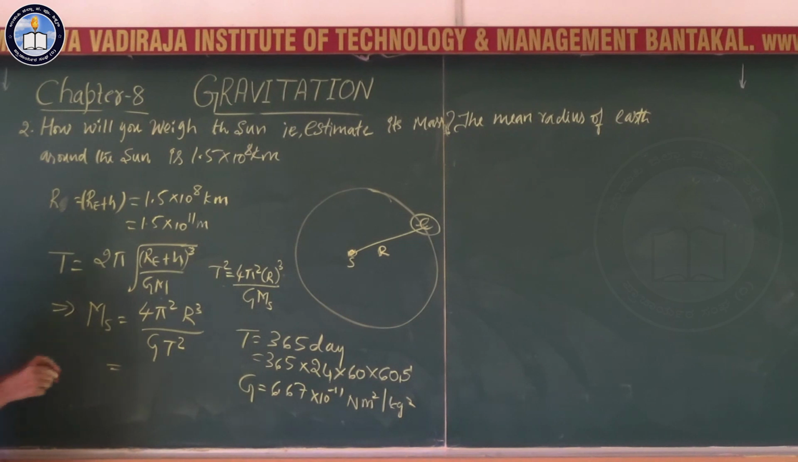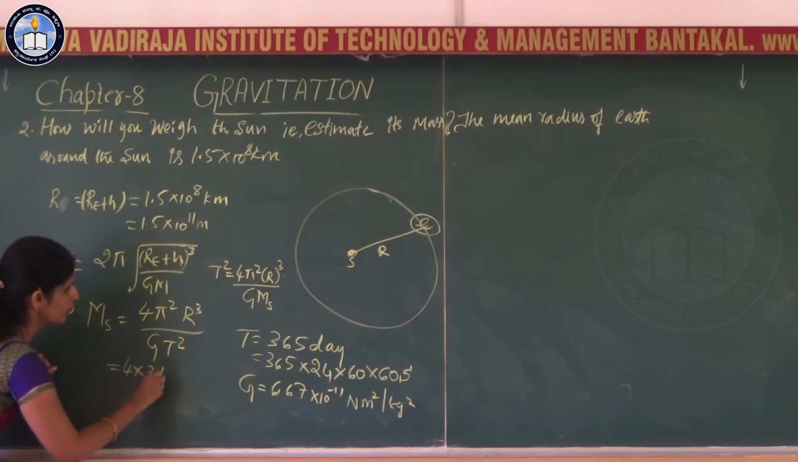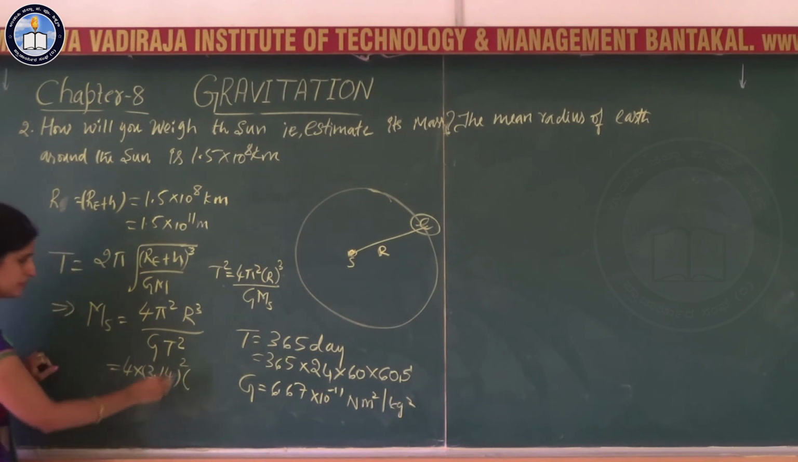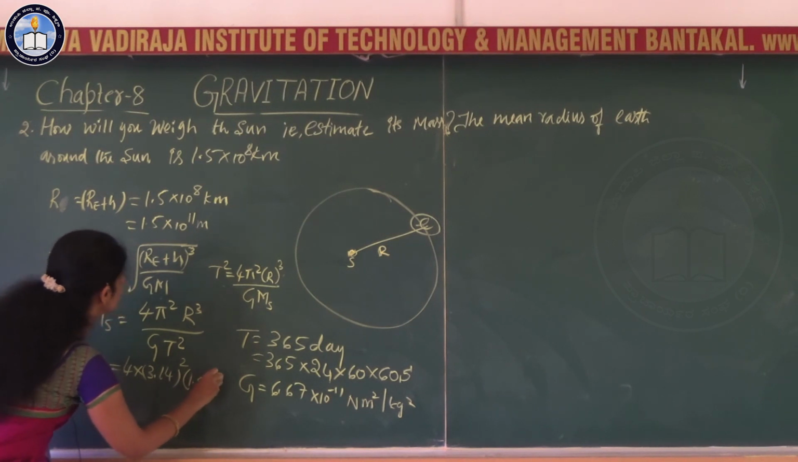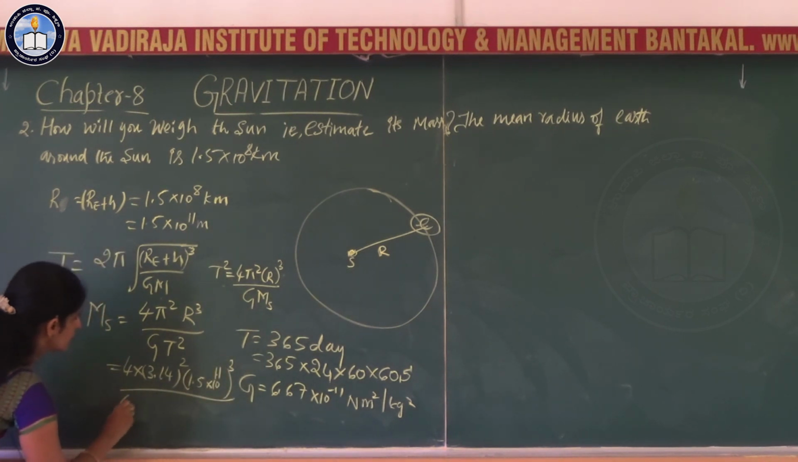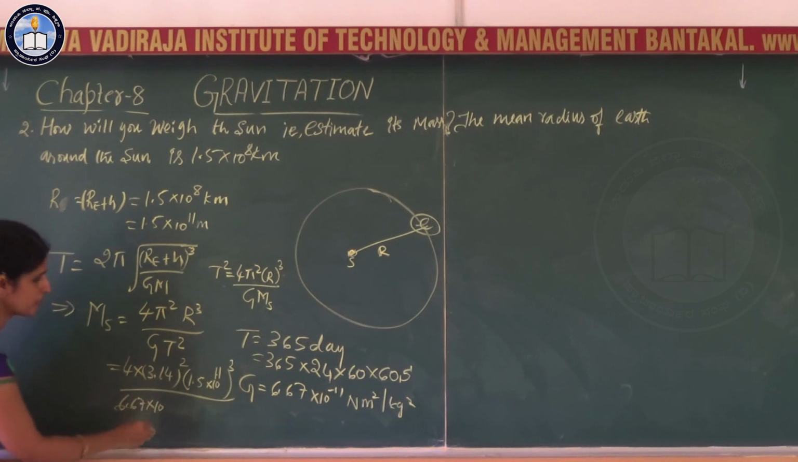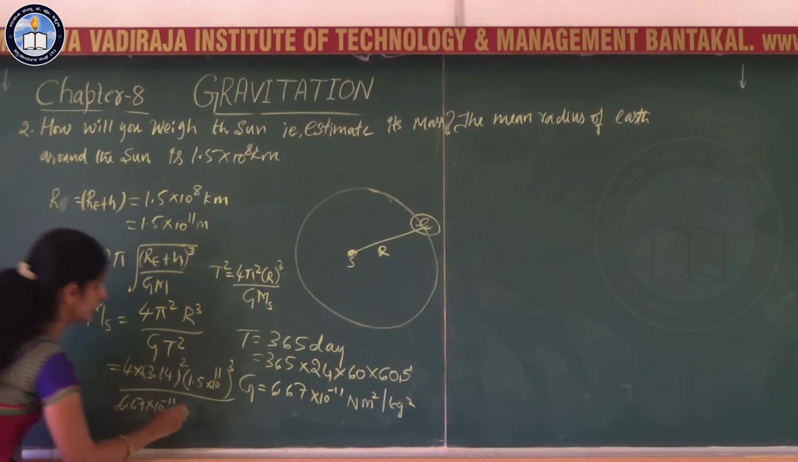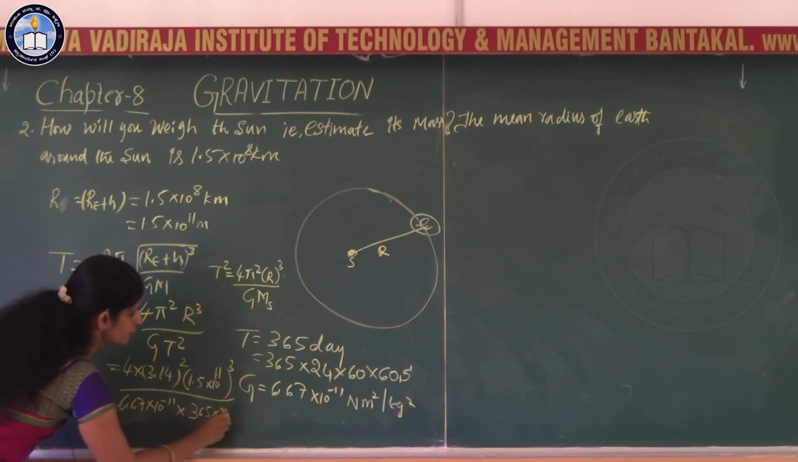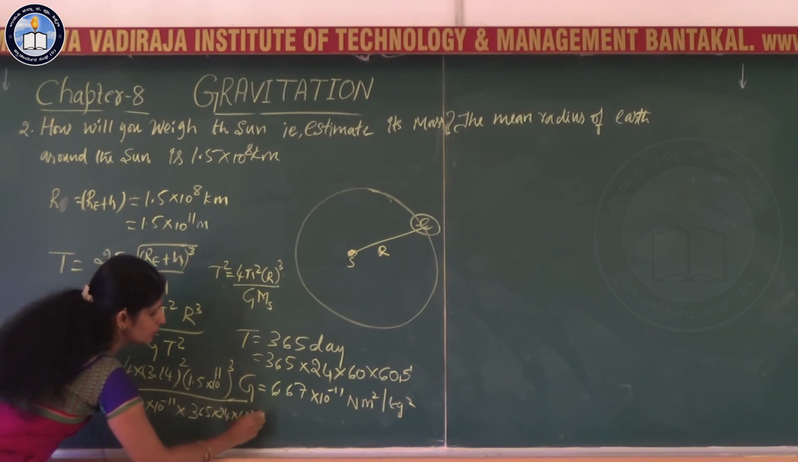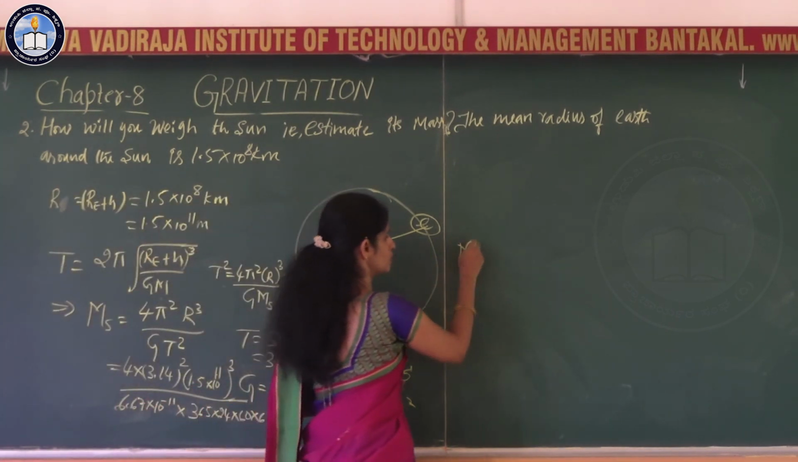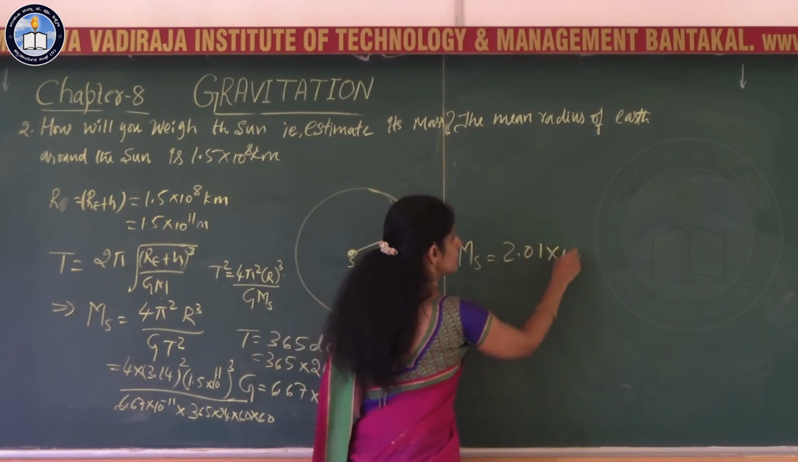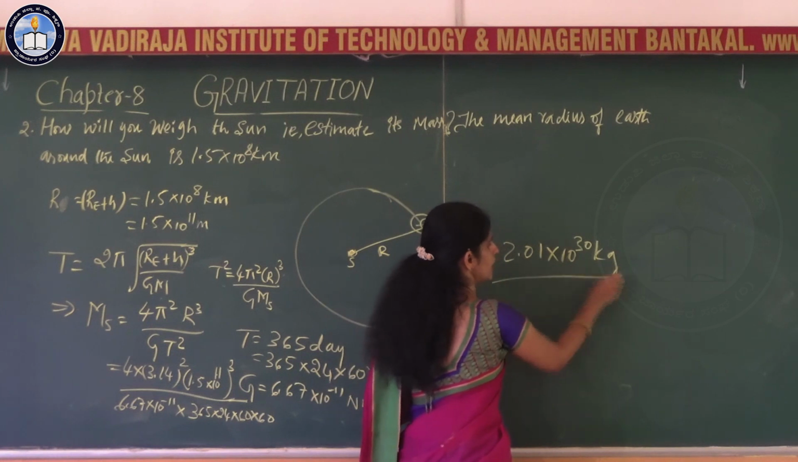If you substitute all those data here, that is 4 into 3.14 square, and this r value that you got, 1.5 into 10 to the power 11 cube, divided by 6.67 into 10 to the power minus 11 into T square, which is 365 into 24 into 60 into 60. If you substitute all those data, the mass of the sun comes out to be 2.01 into 10 to the power 30 kg.